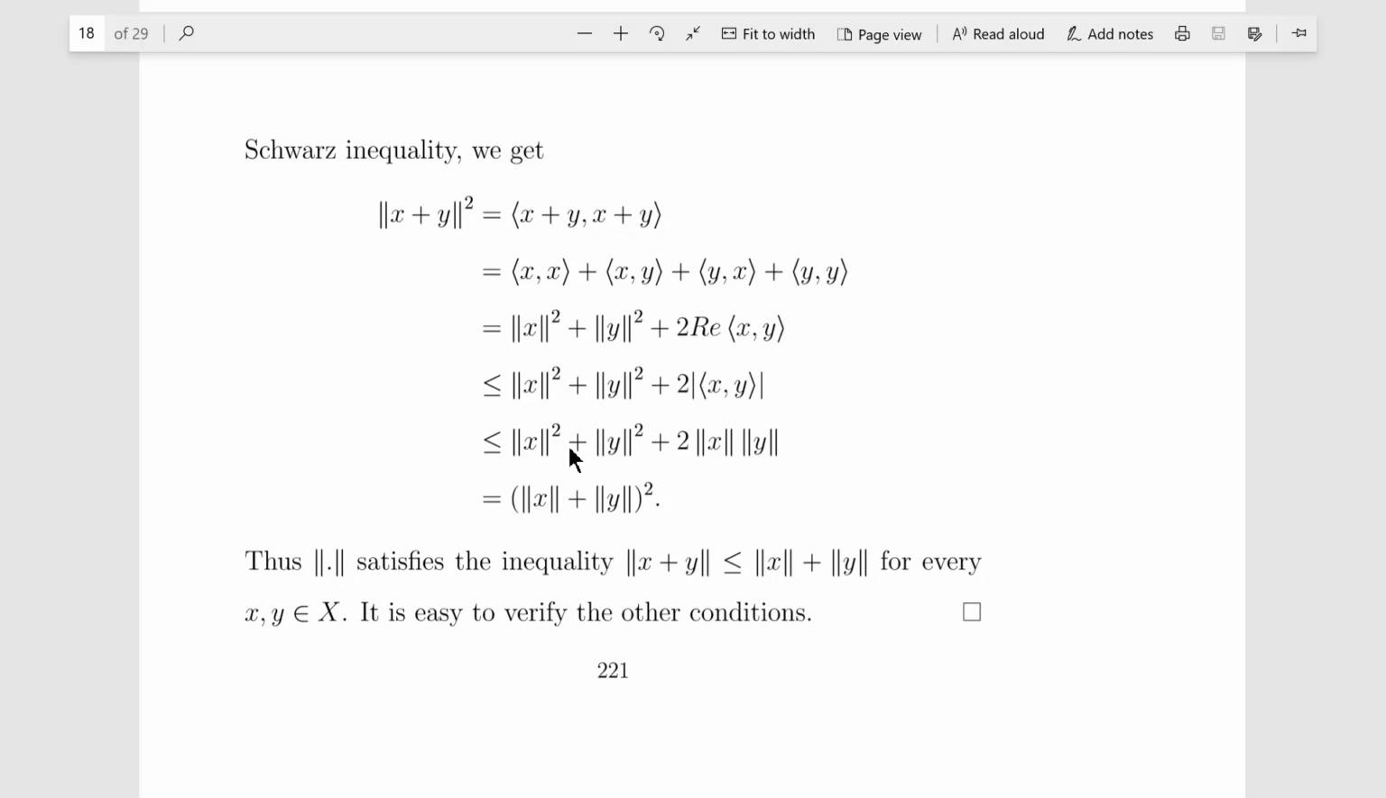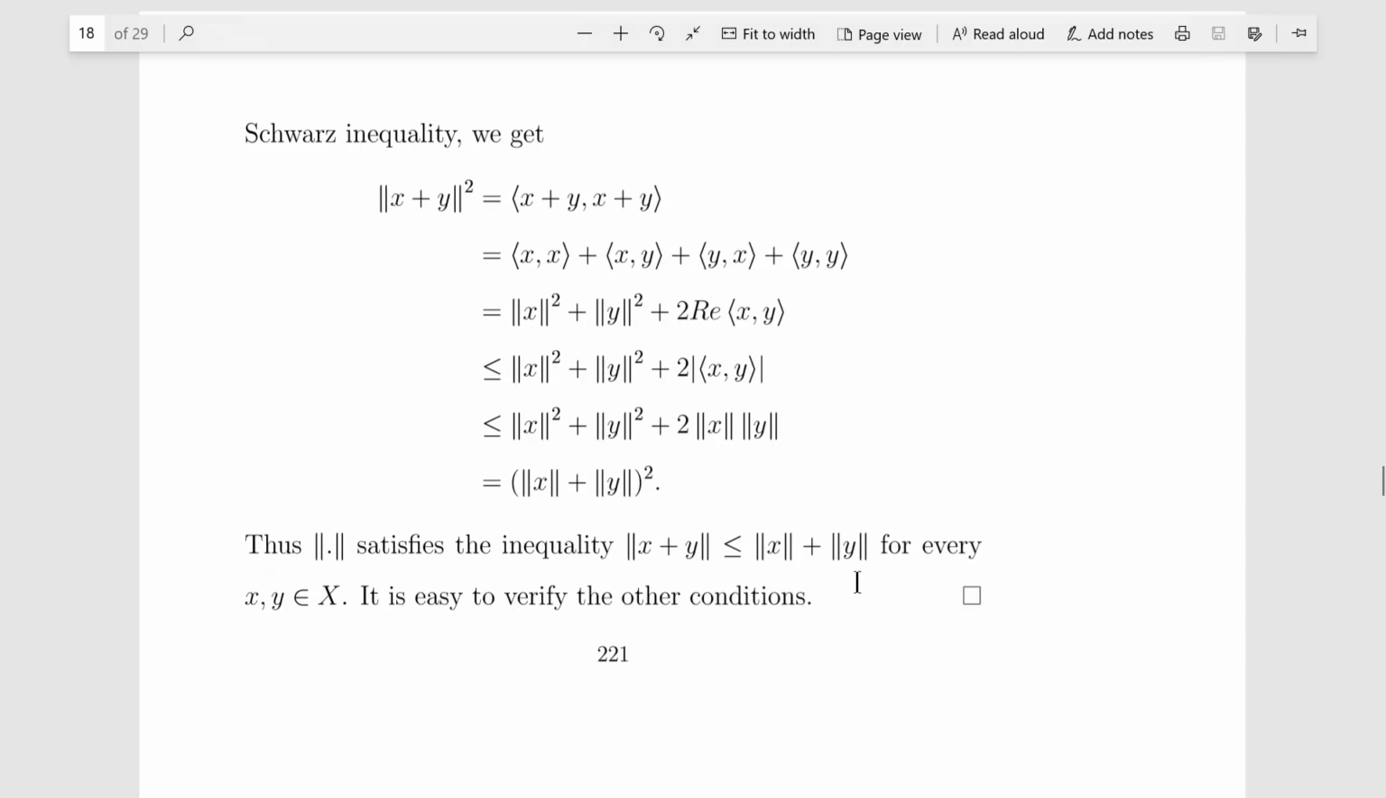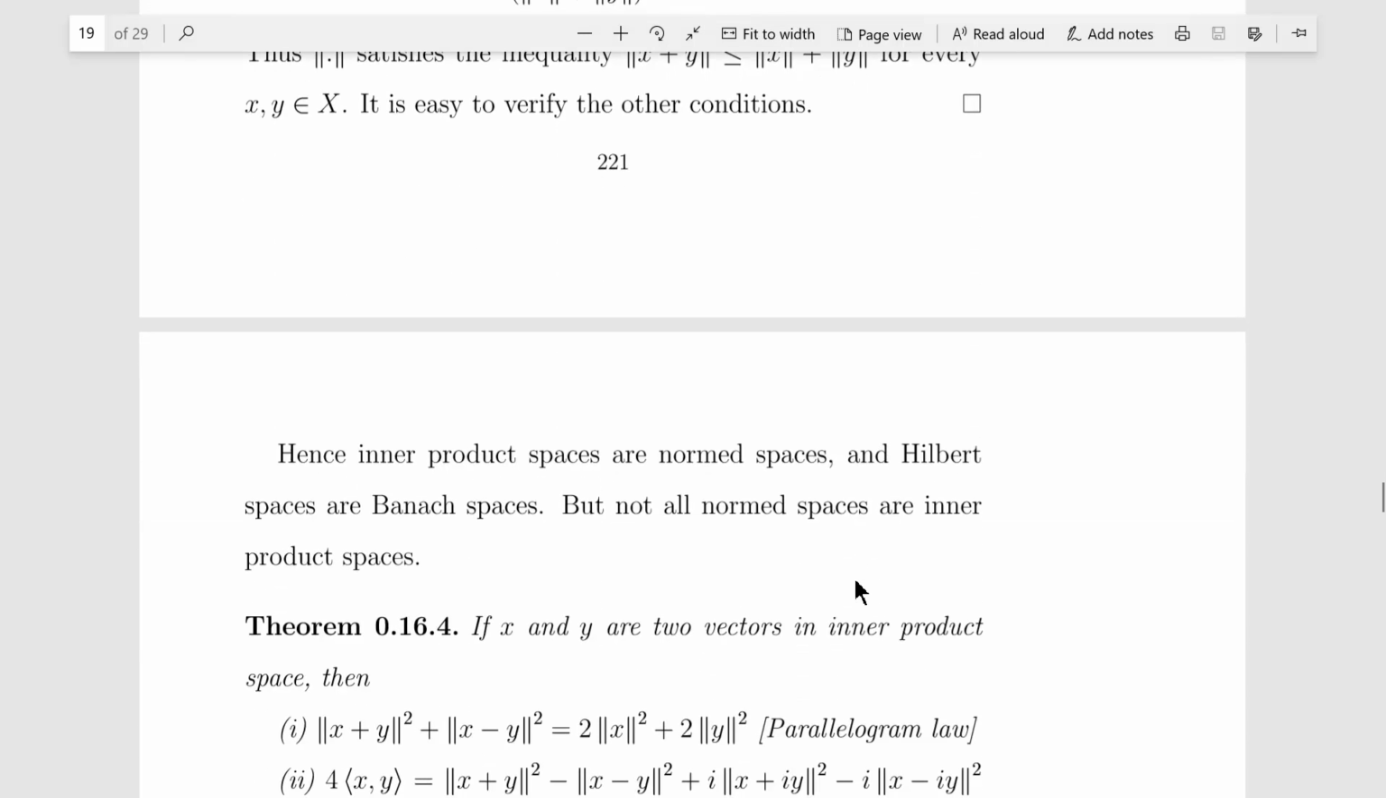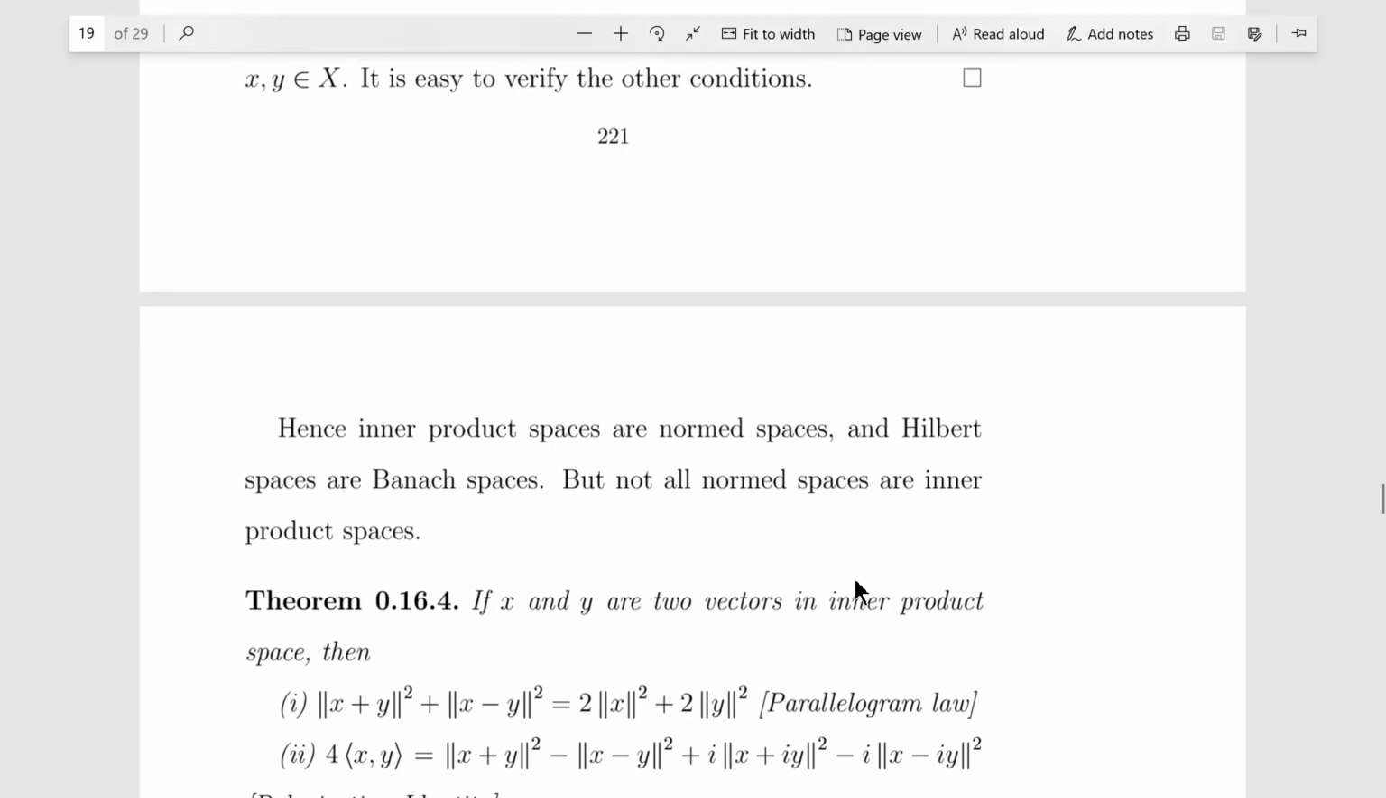the norm of x plus y whole squared is less than or equal to the norm of x plus the norm of y whole squared, and thus it satisfies that the norm of x plus y is less than or equal to the norm of x plus the norm of y. It is easy to satisfy the other properties. Here we have satisfied the triangle inequality. Hence inner product spaces are normed spaces and Hilbert spaces are Banach spaces, but not all normed spaces are inner product spaces.